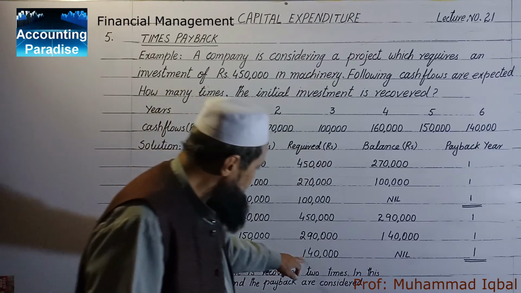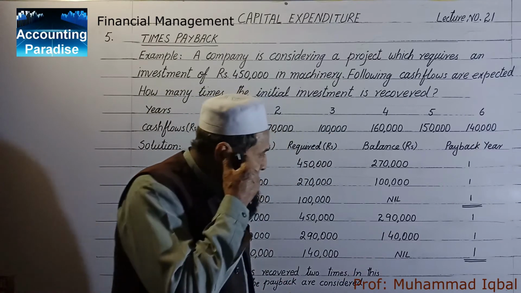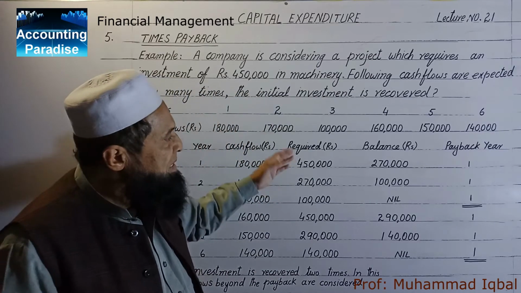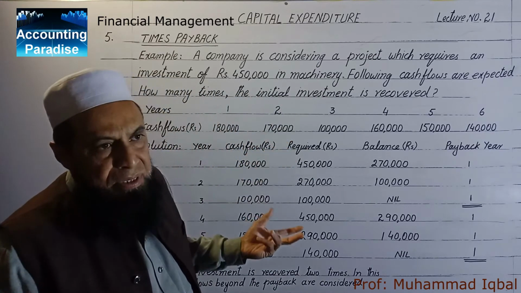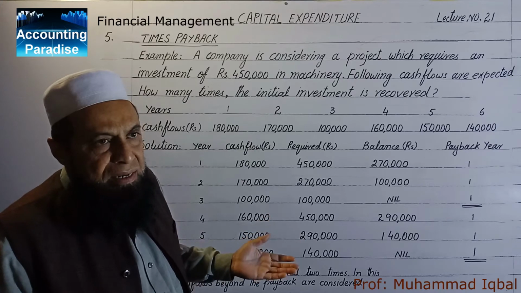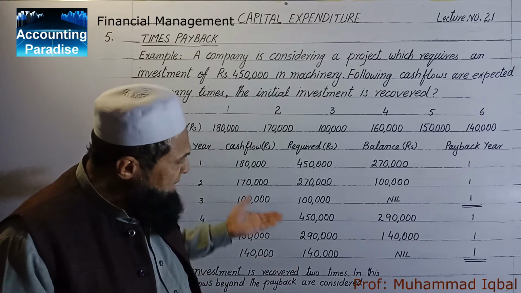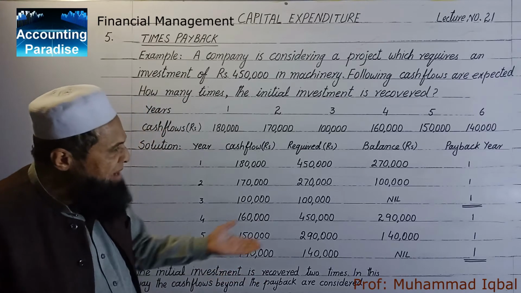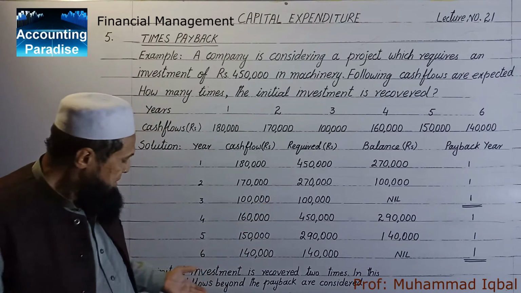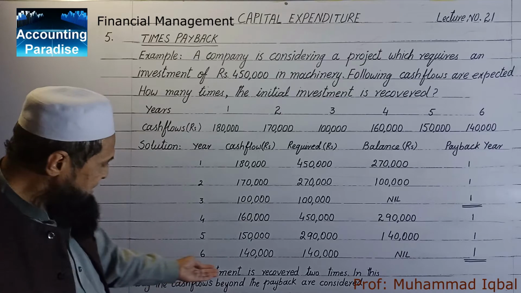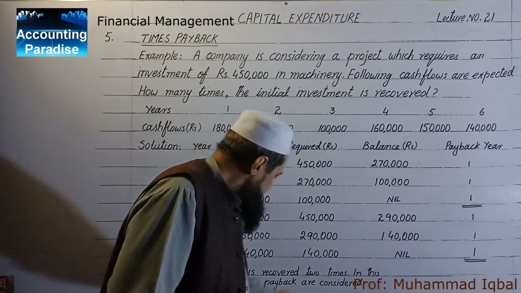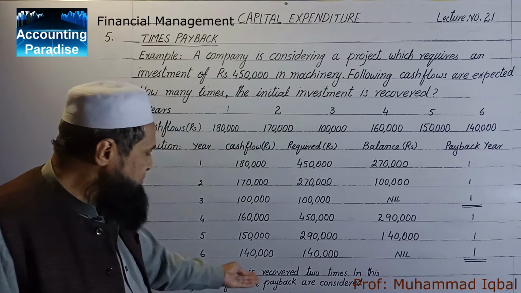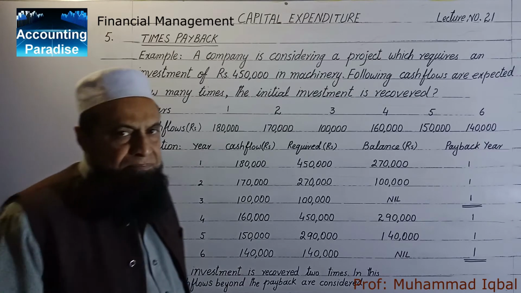And 140 to 140 is nil. Means that investment is recovered 2 times. One can imagine that cash flows after the payback have what value? The initial investment is recovered 2 times. In this way, cash flows beyond the payback are considered.